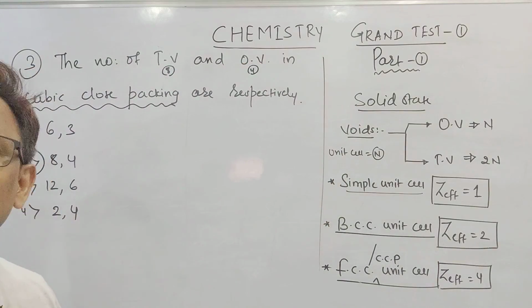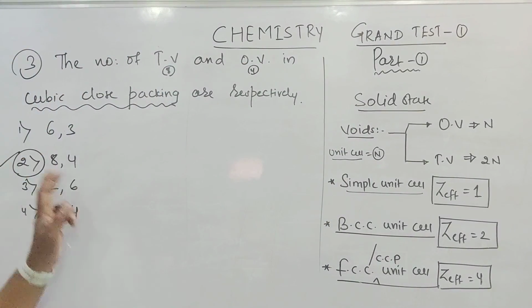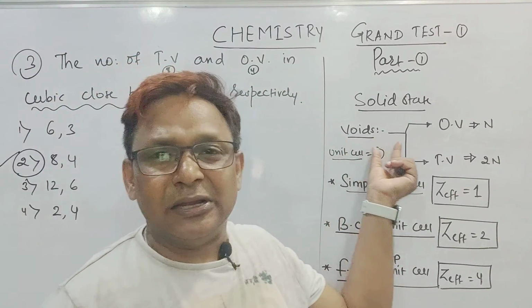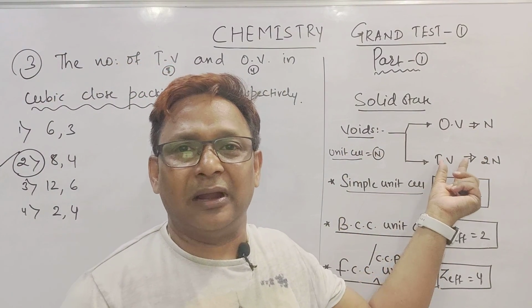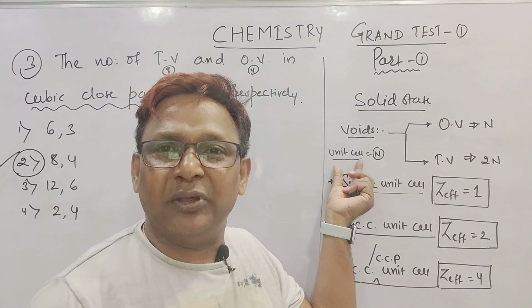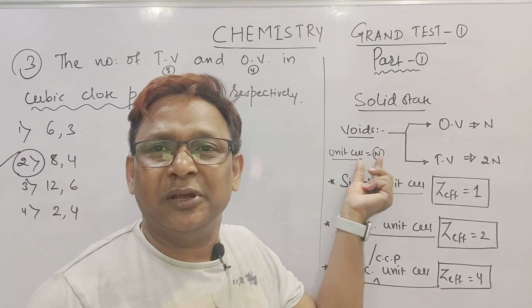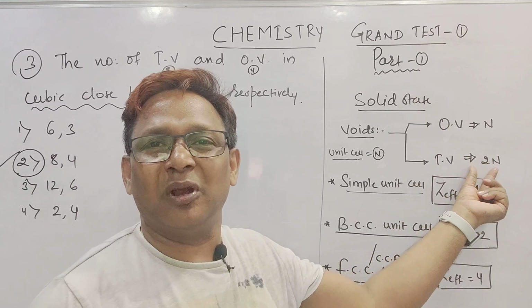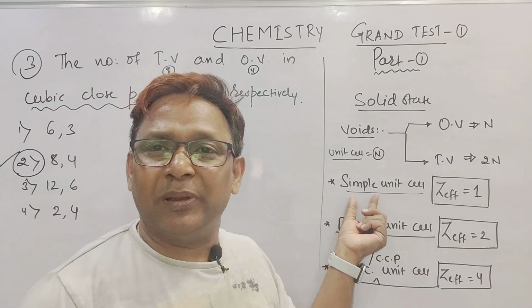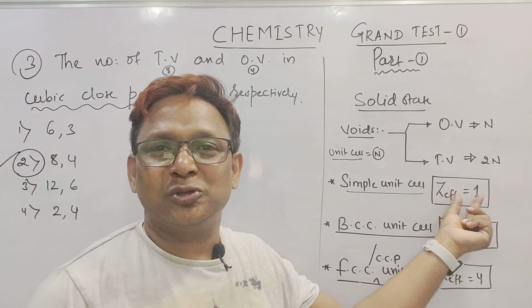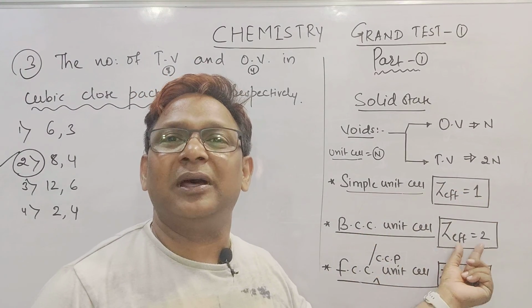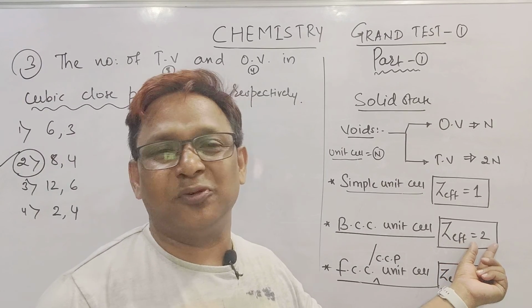Right? Take a screenshot. So this is the part, beta, based on the solid state. Just remember that voids are of 2 types, octahedral void and tetrahedral void. Let us consider one unit cell with n number of atoms. The same unit cell will have n number of OV and 2n number of TV. Example, beta: a simple unit cell has 1 atom, so OV is 1, TV is 2. BCC has 2 atoms, so OV is 2, TV is 4.